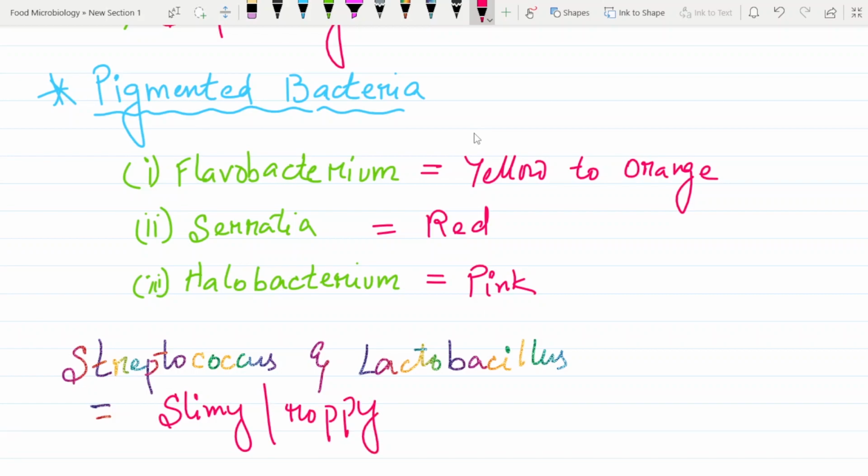Whenever you feel that your milk is rotten and there is a foul smell from the milk, it is because of two bacteria, and those two bacteria are Streptococcus and Lactobacillus. The symptom of an infection by these bacteria is the appearance of slimy and ropey milk. Simple as that.